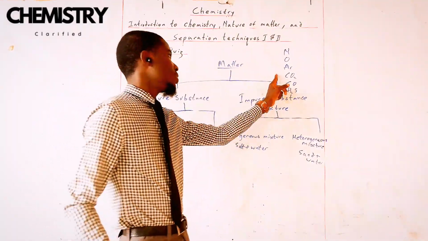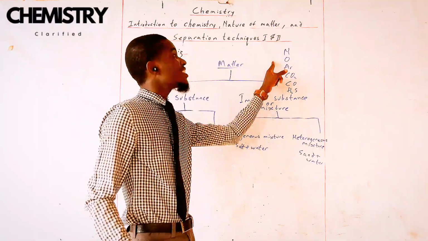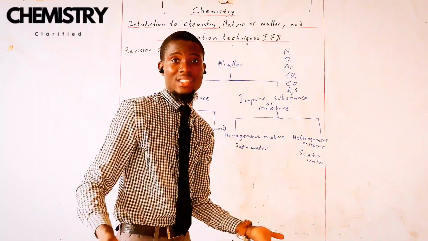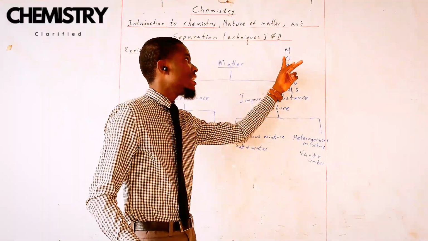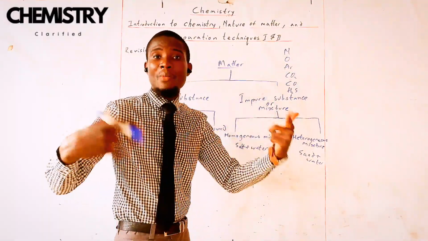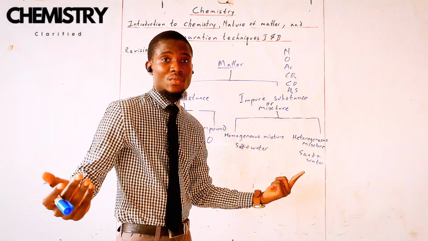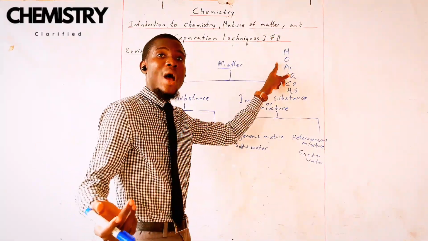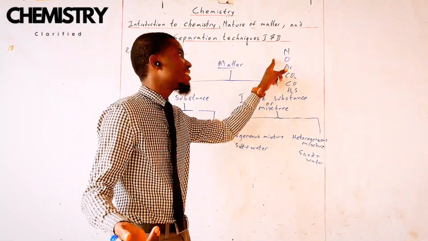But this mixture, it may have two or more elements, but because they are not chemically combined together, they are just physically combined together, you can break them apart. I can take my oxygen from my air, my argon, my nitrogen, through some physical processes. And that's the reason why this is an impure substance, why this is a mixture.